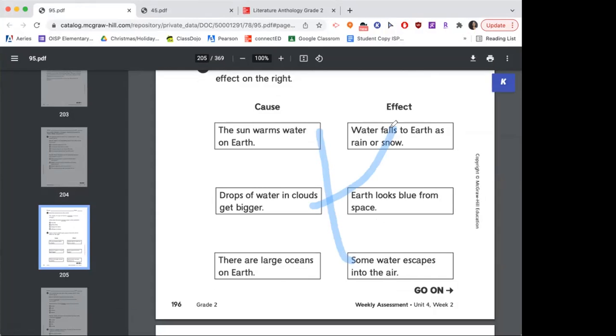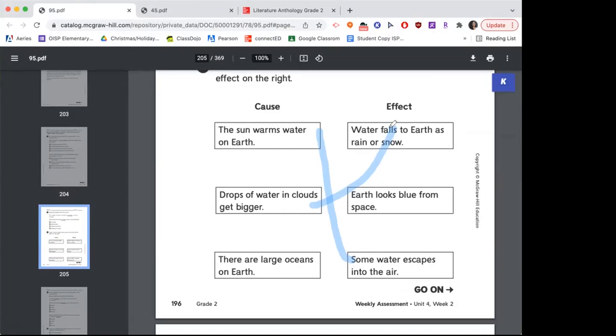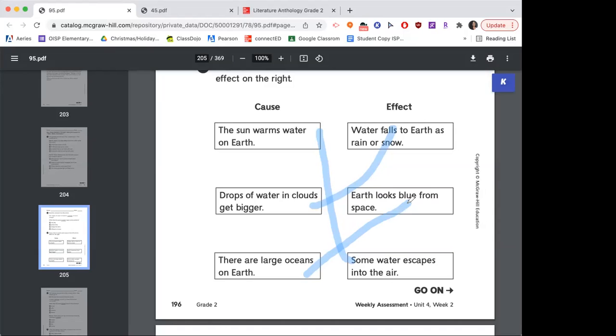So then there are large oceans on Earth. So if you were to look at Earth from space, what do people call the Earth? The blank planet, what? What do people sometimes call the Earth? The blue. What color? What color do they say? The red planet, the purple planet, the rainbow planet? Blue planet. The blue planet. Very good.